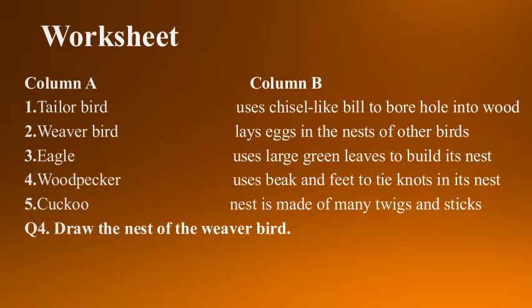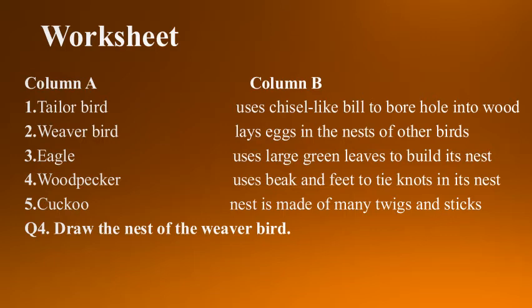The next one. The leaves are stitched with the help of plant fiber or grass or spider webs. Which bird ties or stitches? Yes, tailor bird. So the answer is tailor bird. Next one. Puts holes in the hard tree trunks with the help of a chisel-like beak. Which bird? Yeah, woodpecker. And the last one. Which bird builds their nest on high platforms like tall trees or on cliffs? Correct, eagle. So it is the eagle's nest.